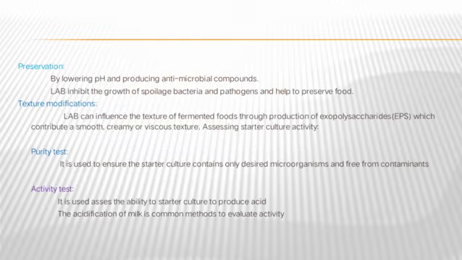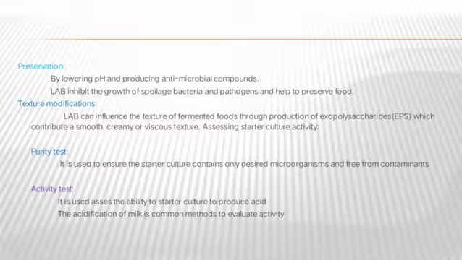The next one is preservation. During the growth of lactic acid bacteria, it lowers the pH and produces antimicrobial compounds. The lactic acid bacteria inhibit the growth of spoilage bacteria and pathogens and help to preserve food. The next one is texture modification. The lactic acid bacteria can influence the texture through the production of exopolysaccharides.